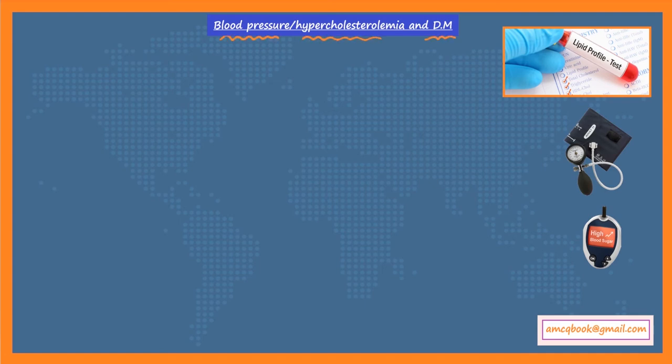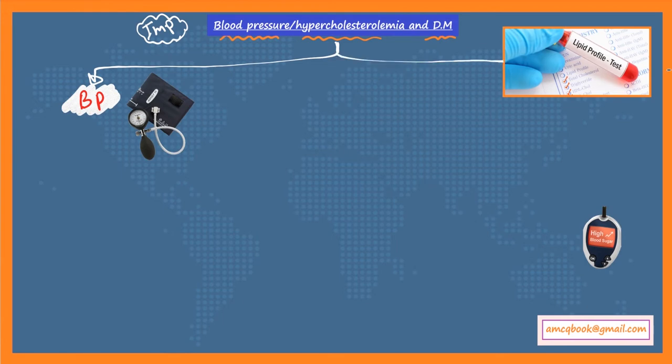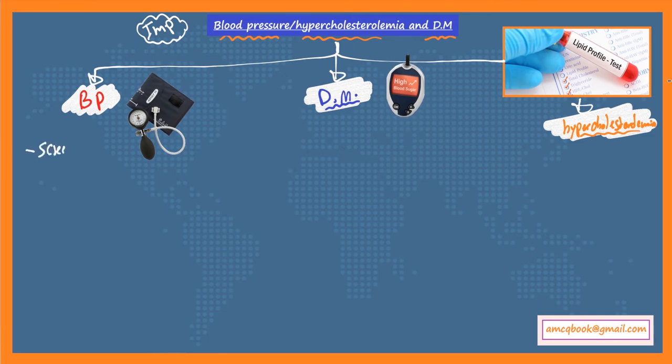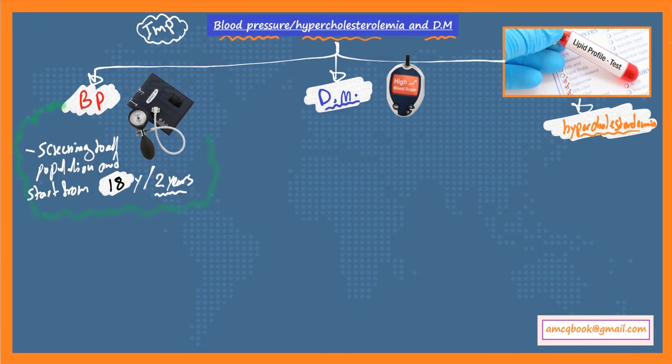Now we will talk about a very important topic in the AMC exam, which is blood pressure, hypercholesterolemia, and diabetes mellitus screening and prevention. Let's start with blood pressure. For blood pressure screening, the screening should be done for all the population, started at 18 years and repeated every 2 years. So please focus on this number.